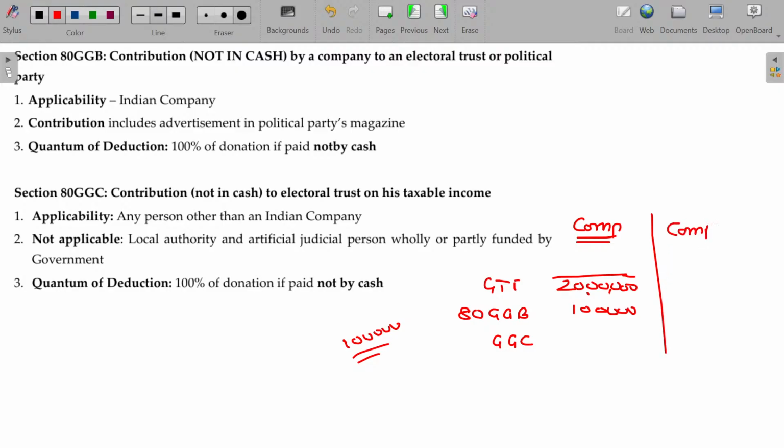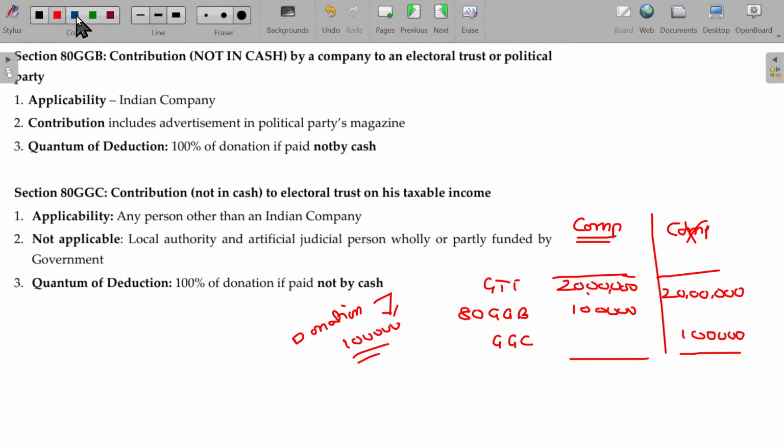If the assessee not being the company, gross total income is 20 lakhs, they have donated 1 lakh to the political party or electoral trust, then they can claim the deductions 1 lakh under 80 GGC. Clear? If you are being the corporate, then you can claim the deductions under section 80 GGB. If you are not being the corporate, then you can claim the deduction under section 80 GGC from your gross total income. Remember, this 1 lakh is nothing but donation.